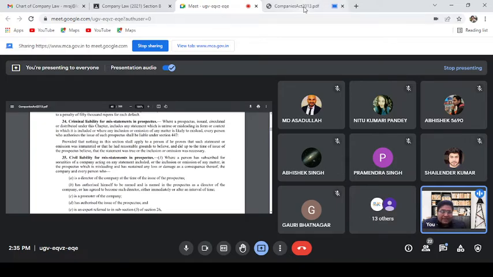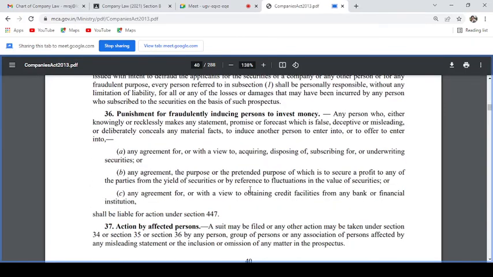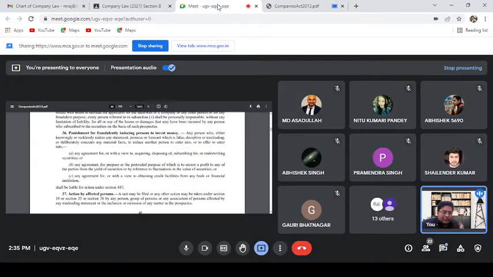Now come to the next provision, section 36, punishment for fraudulently inducing a person to invest money. Here the word fraudulently is used, so that means the criminal intent is essential.